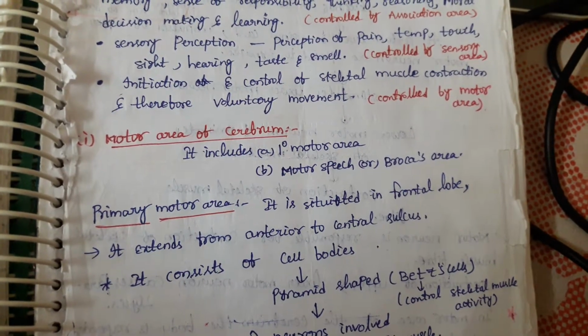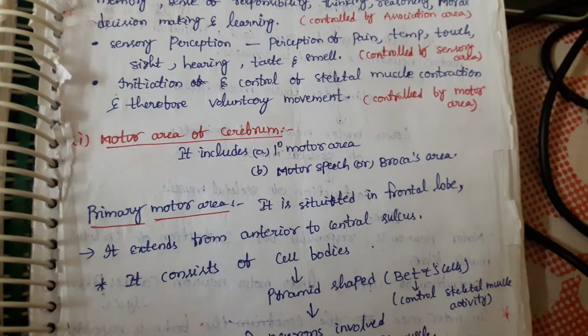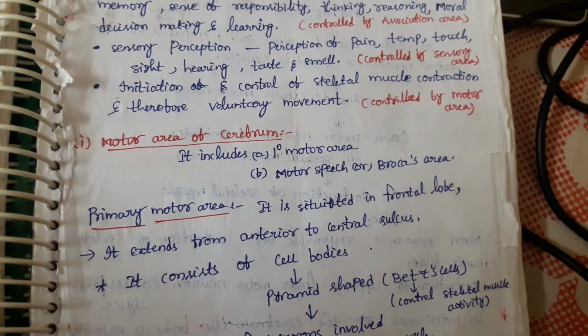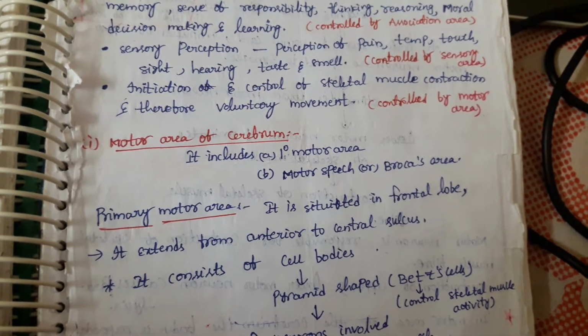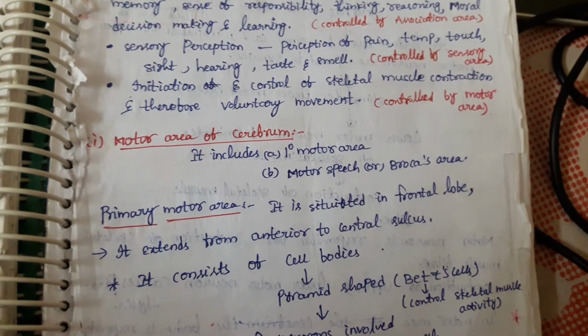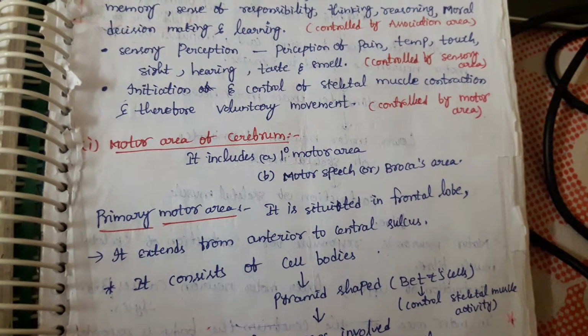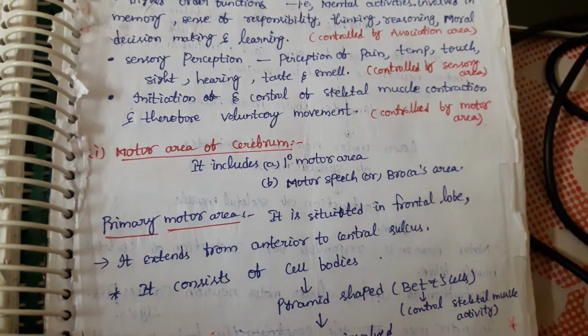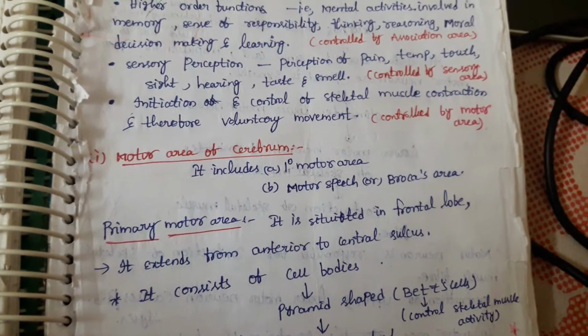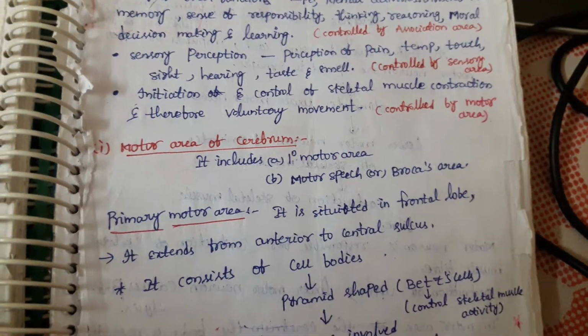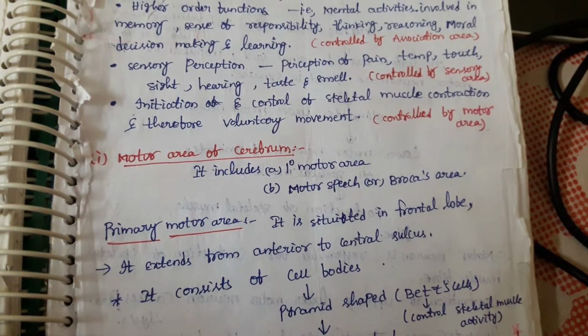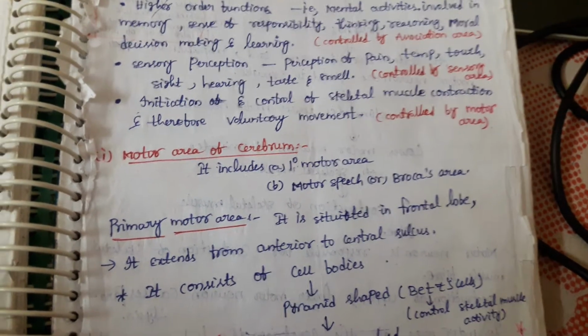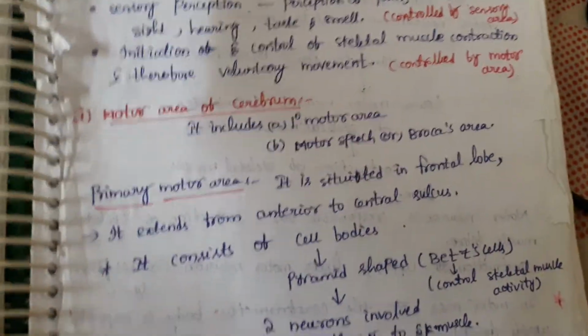And next, motor activity. What is meant by motor action or motor activity? Initiation and control of skeletal muscle contraction, which is responsible for voluntary movement. If you want to move your hand, you can move it. If you want to move your leg, you can move it. How does this happen? By the cerebrum, which has controlling action on the motor area. First, we will discuss these three different functions individually.